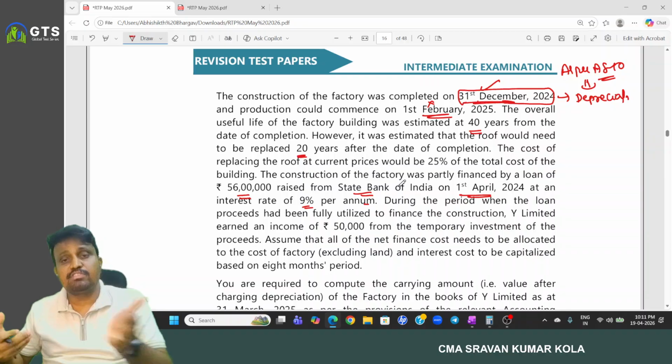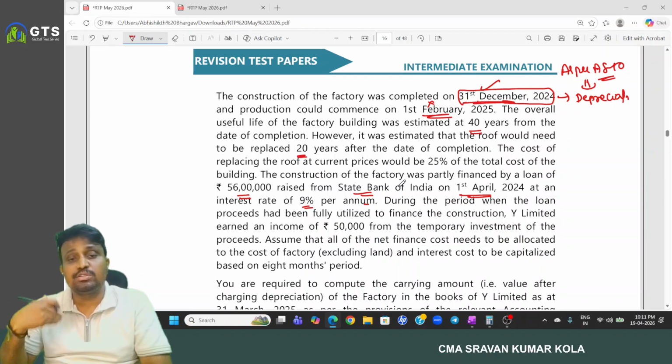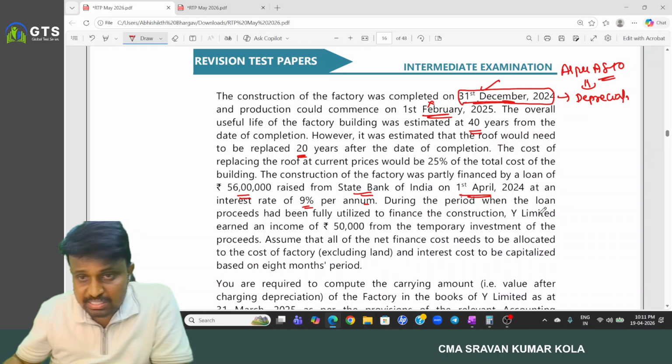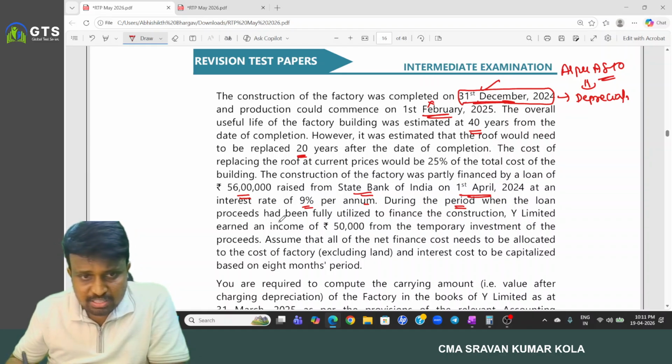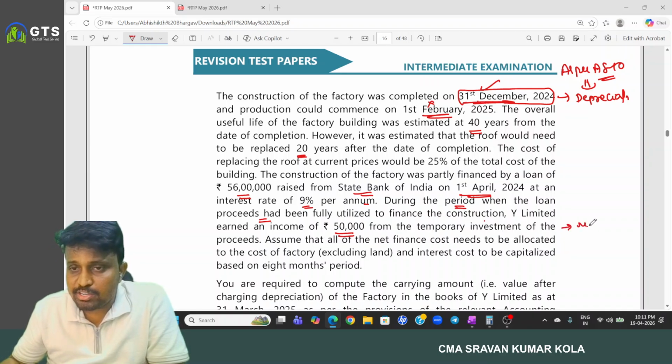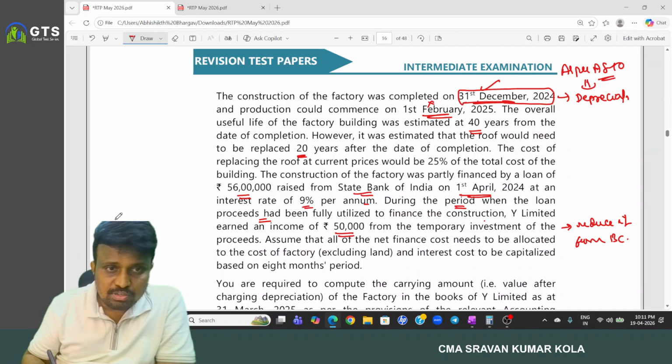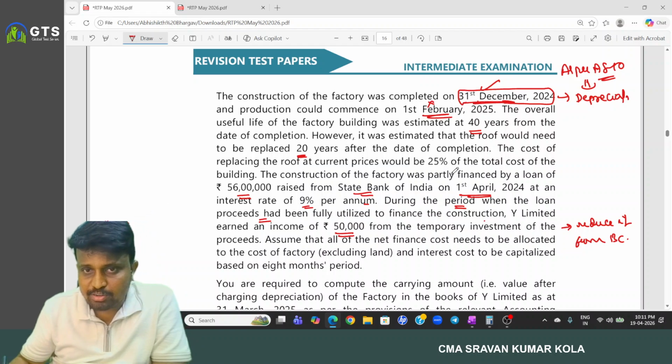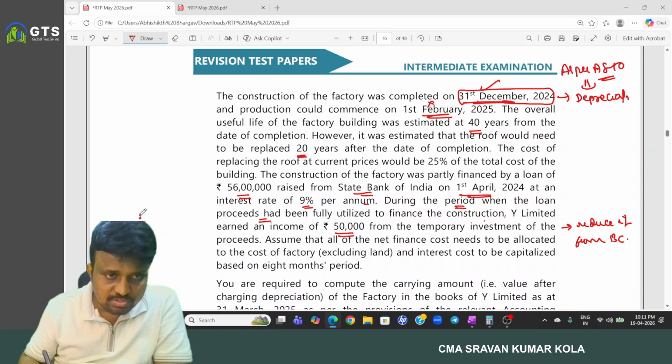So construction activity started from 1st May. So for 8 months only you need to capitalize it. And during the period when the loan proceeds have been fully utilized to finance the construction, the company earned an income of 50,000 from the temporary investment. This is required to be reduced from the borrowing cost. First, what is the borrowing cost? 56 lakhs into what is the rate of interest? 9% into 8 by 12.